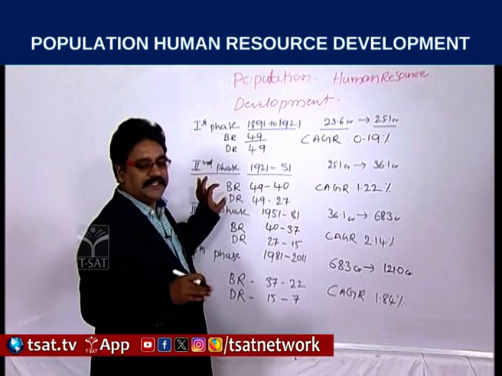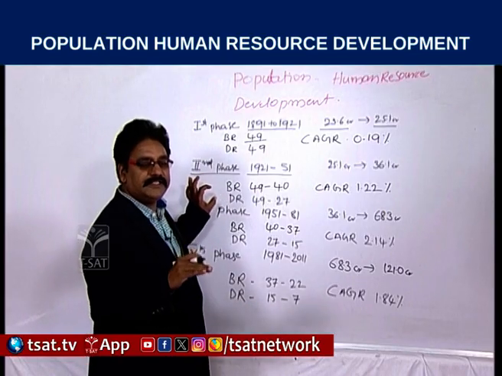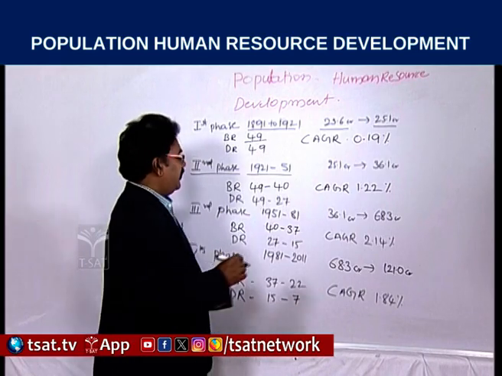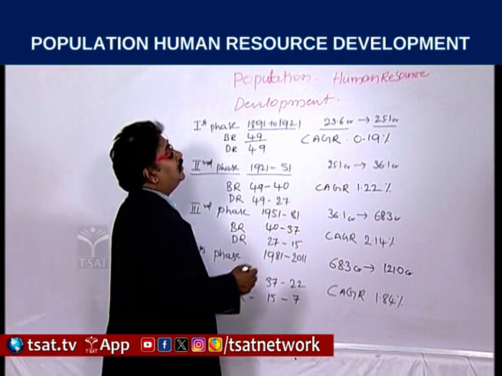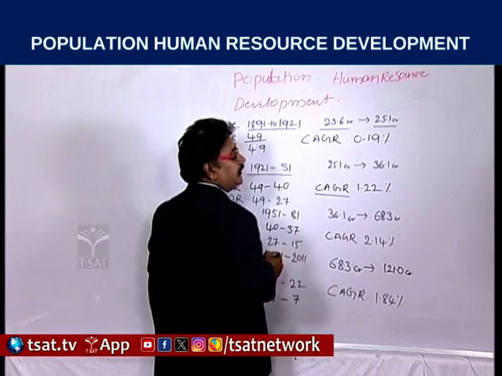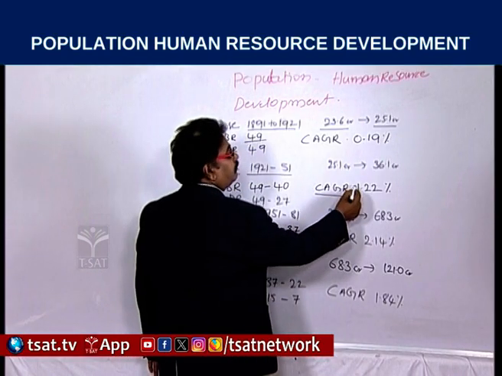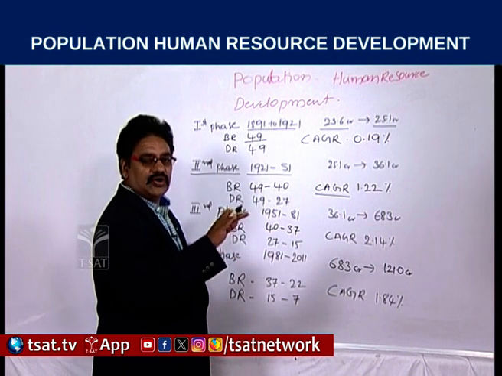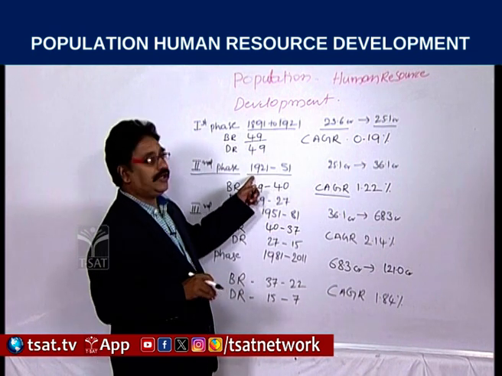Population increase started in India from 1921 onwards. During this period, the compound annual growth rate of population is 1.22, and population slowly started increasing in India from 1921 onwards.